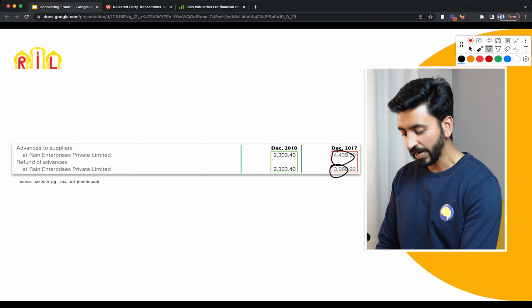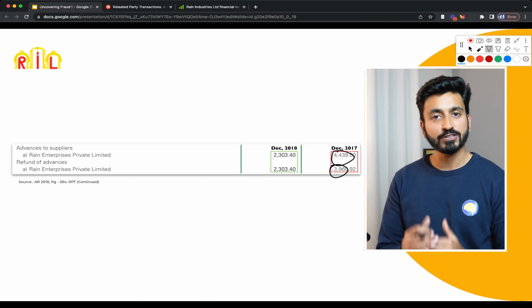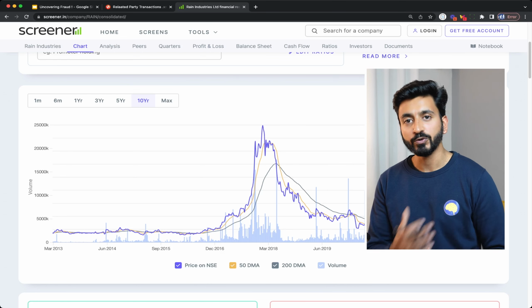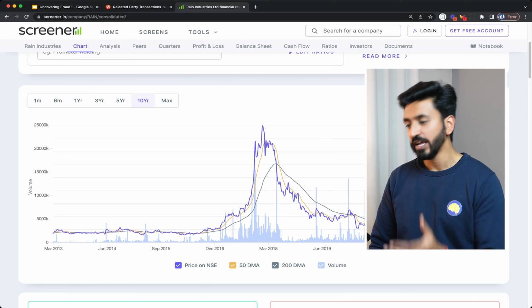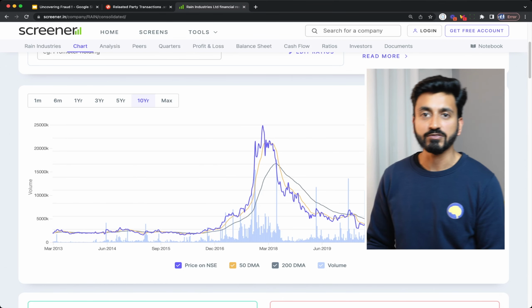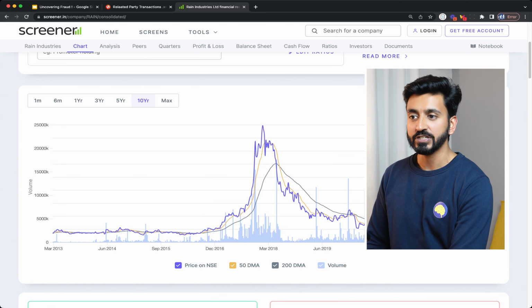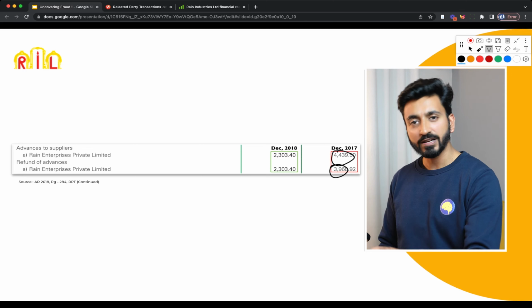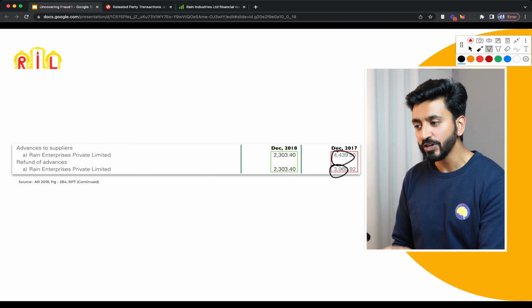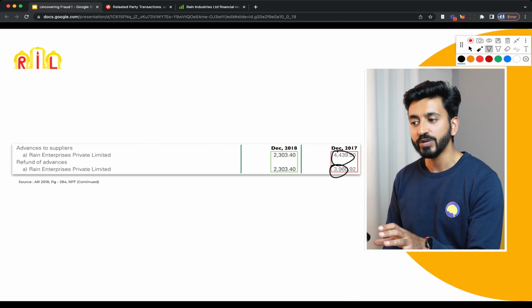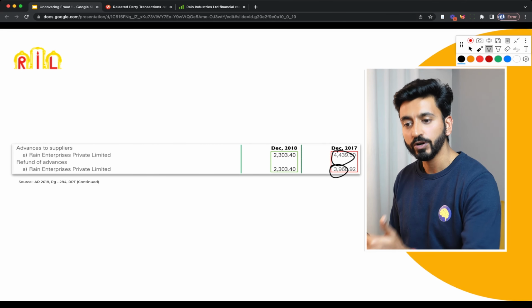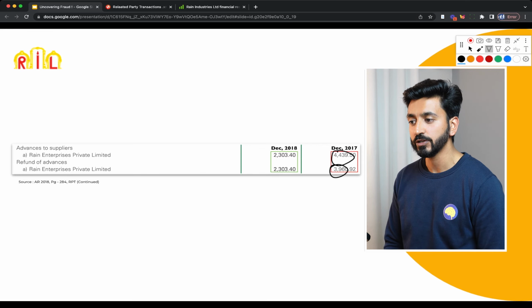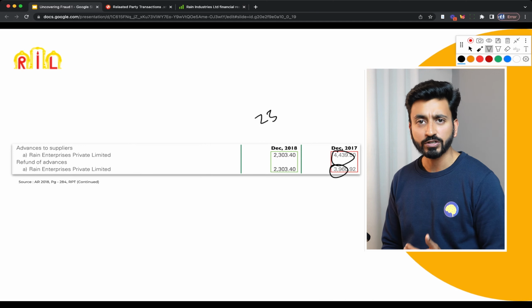So, for example, if you look at what happened in 2016-17, the stock price really shot up because everybody's interest in the stock grew and a lot of people were interested in buying into it. Following that, as you can see, the stock really hasn't given any return. So there are major casualties that can happen when you try to follow this approach, right? But Rain Industries is super interesting because in 2018, it said that we had given advances, again a form of loan, to Rain Enterprises Private Limited, a sum of 230 crores. And they said within the year we actually got that money back.